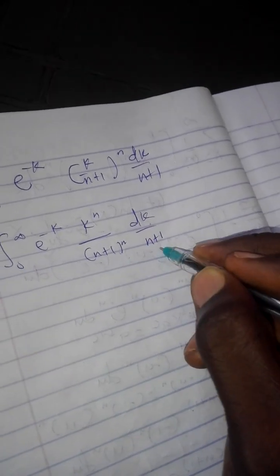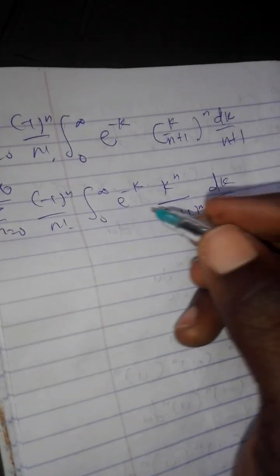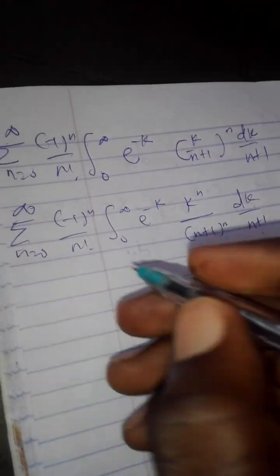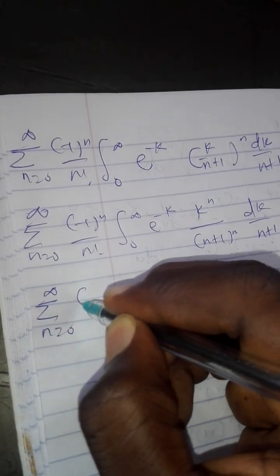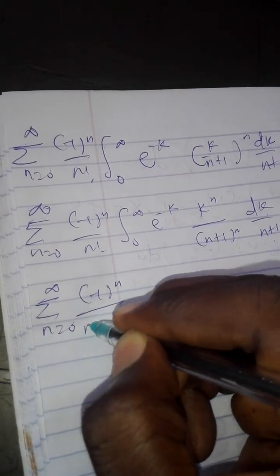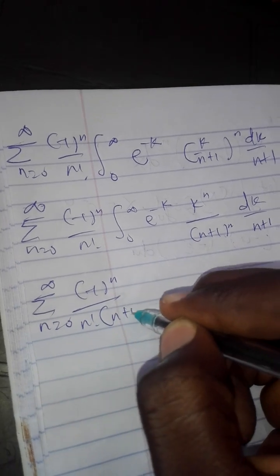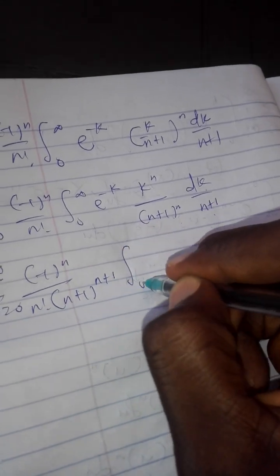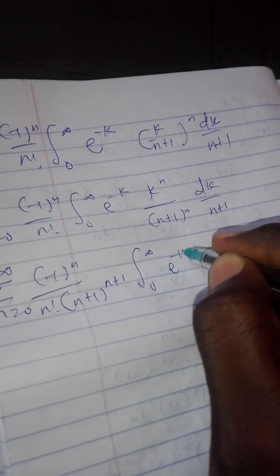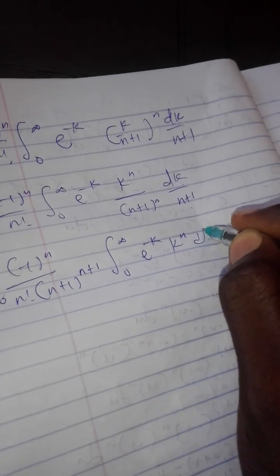So these and these have the same base, so I have to add the exponents. So I'm bringing the constant out. Now I have the sum of n running from 0 to infinity of minus 1 raised to the power of n over n factorial into bracket n plus 1 raised to the power of n plus 1, integral from 0 to infinity of e raised to the power of minus k, k raised to the power of n dk.